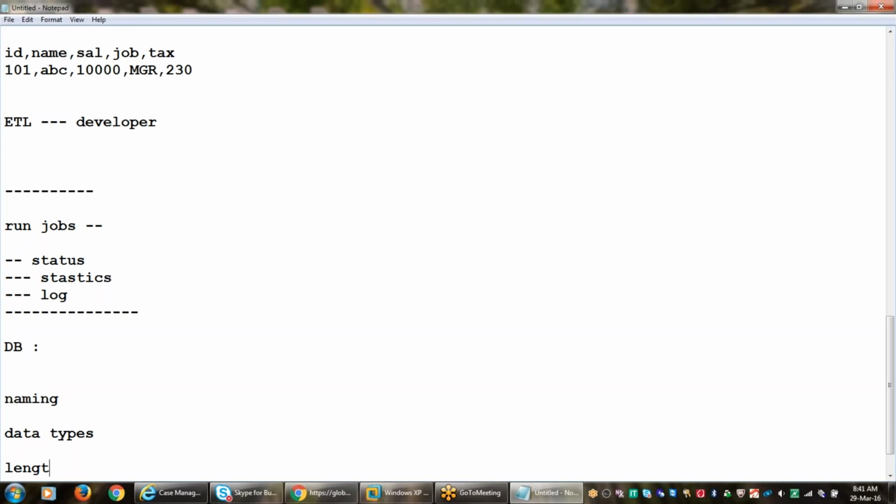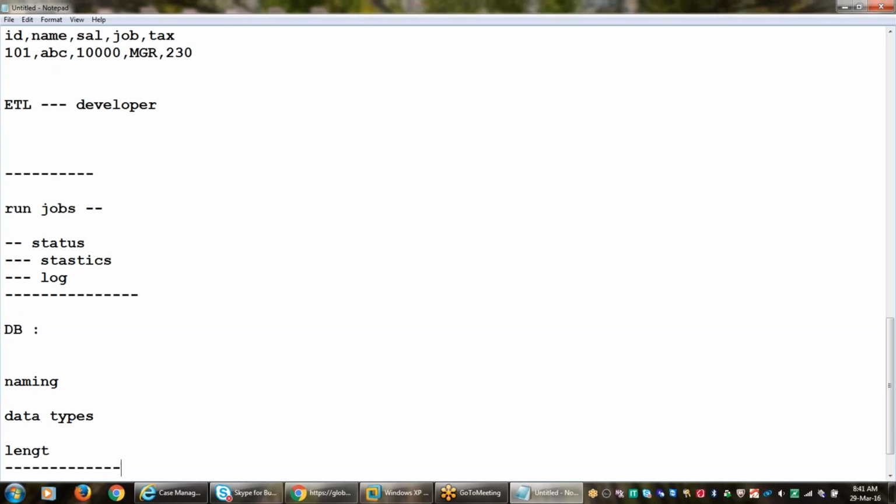And then length also we need to check. For example, a phone number should be 10 digits, right? Must and should, it should have 10 digits. It should not be more than 10, and at the same time it should not be less than 10. If the phone number column length is 5 or 6, then it is wrong, right? So all these things we need to verify. This is the database.